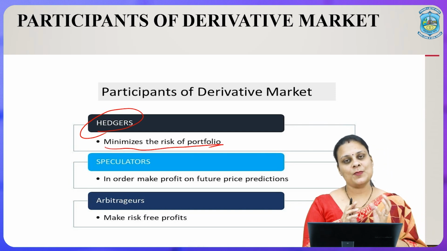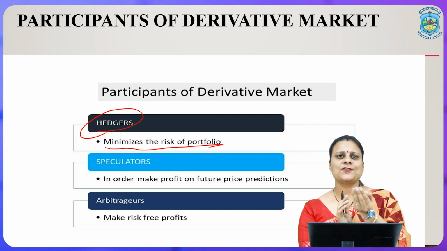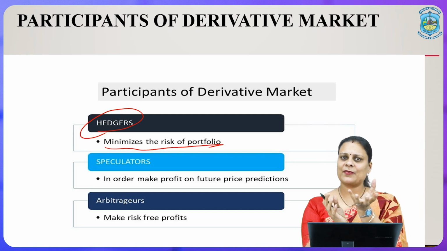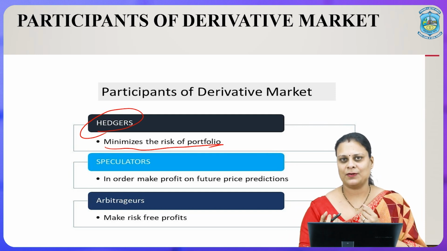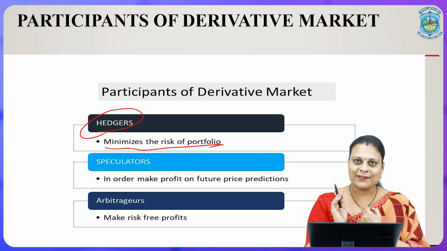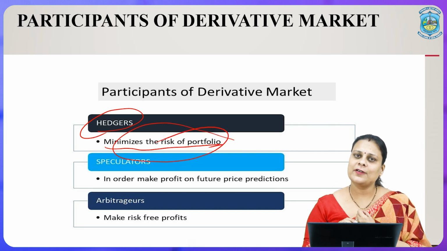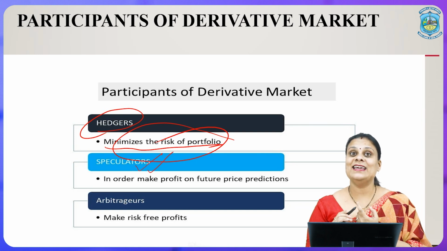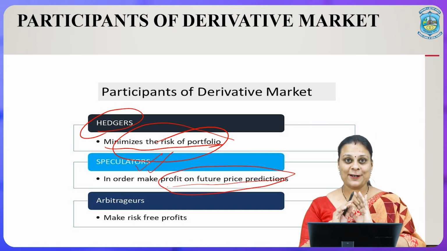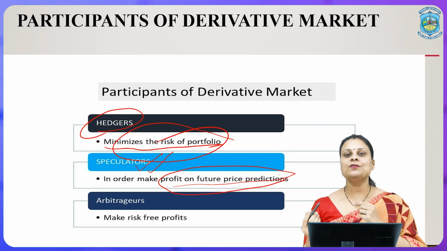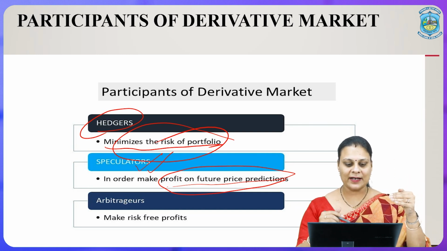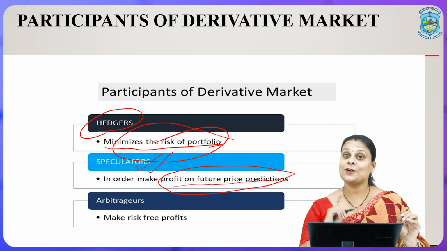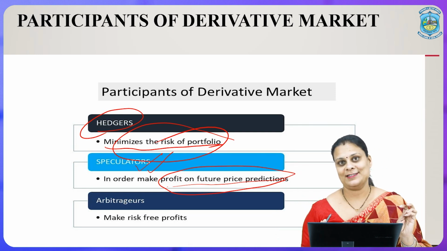When I talk about a portfolio, a portfolio consists of multiple kinds of stocks, bonds, everything that will comprise a portfolio. That is a very different topic, but just in short. So, a hedger will have a mindset to minimize the risk of the portfolio. On the contrary, a speculator, as the name implies, will be involved in the market only to generate profits. He is not trying to minimize the risk, but he is here to make profits on future price predictions.